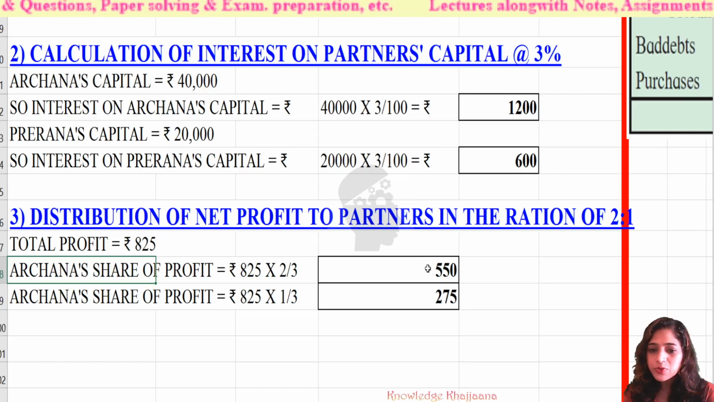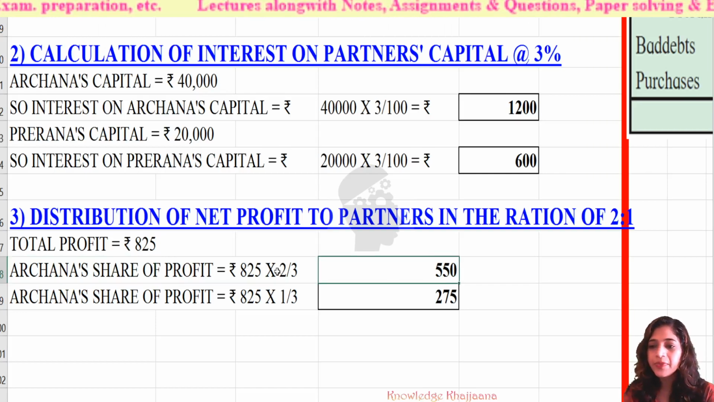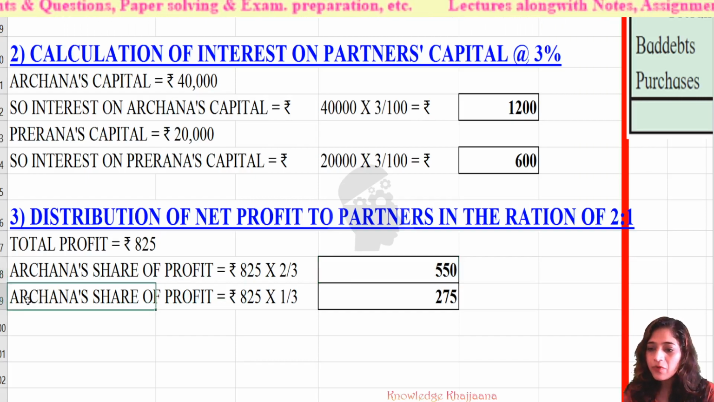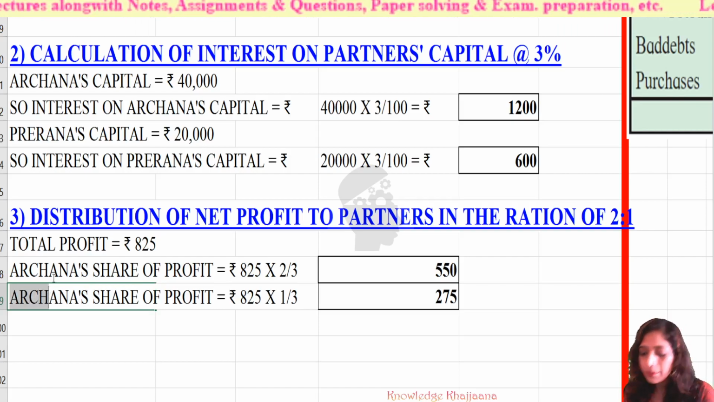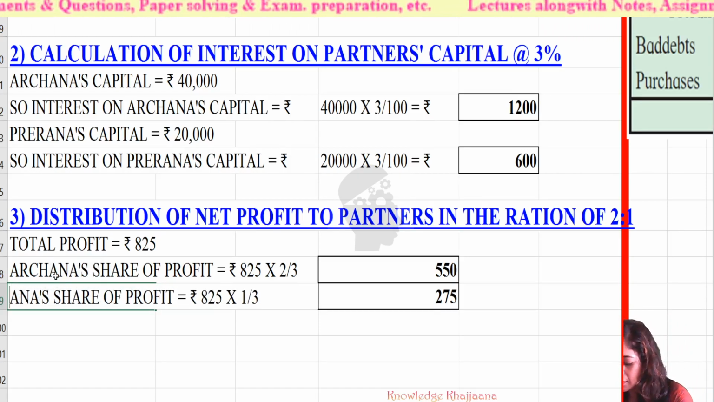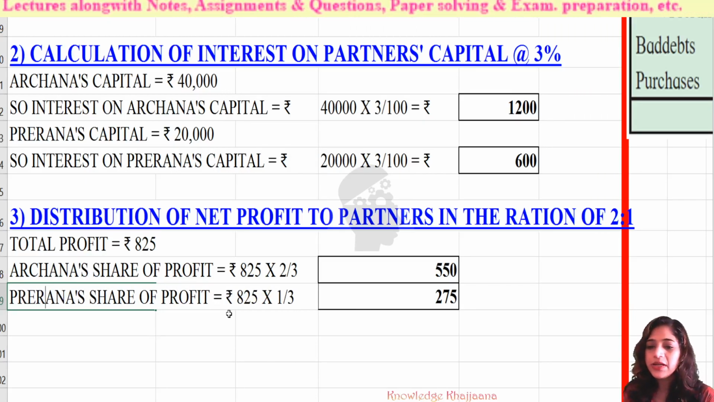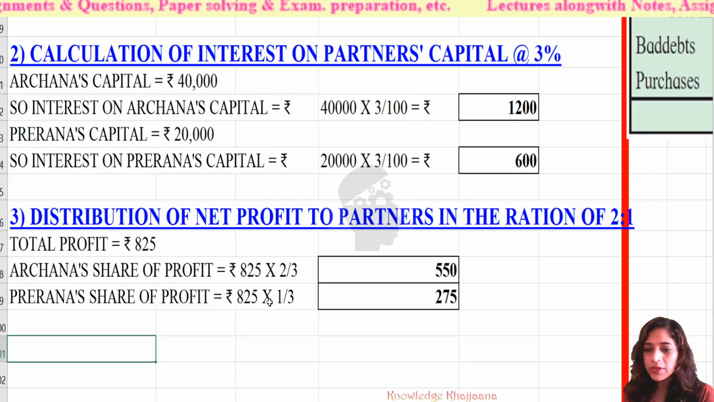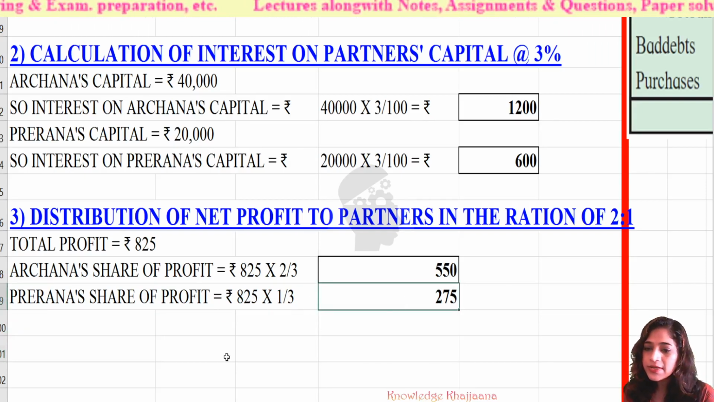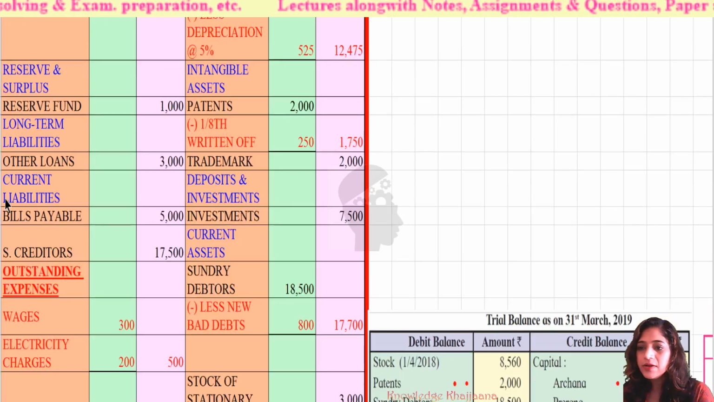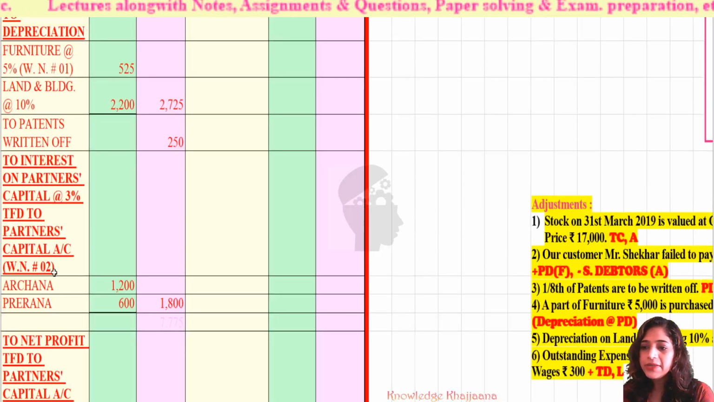Okay. So it comes to amount rupees 550. So Archana's profit is equal to rupees 550. And remaining profit, this is Prerna's profit. Okay, this is Prerna. Prerna's share of profit is equal to rupees 825 into 1/3. It comes to rupees 275. Okay, so this we have to record to the profit and loss account debit side.